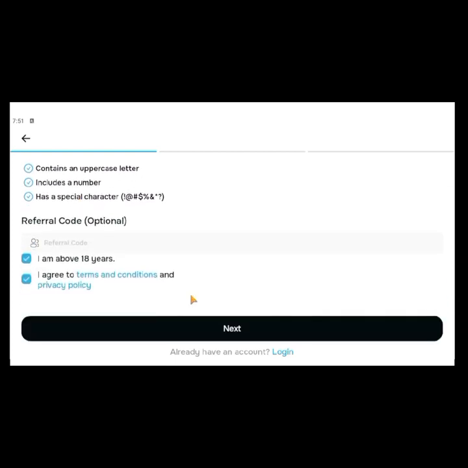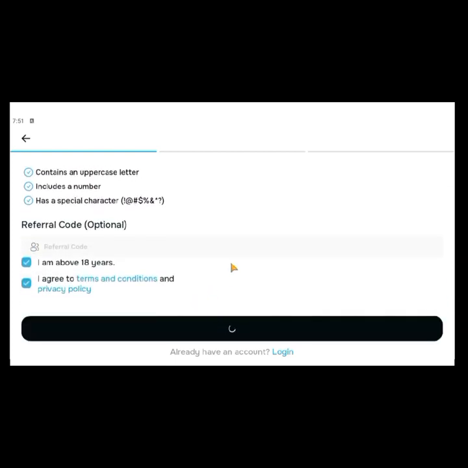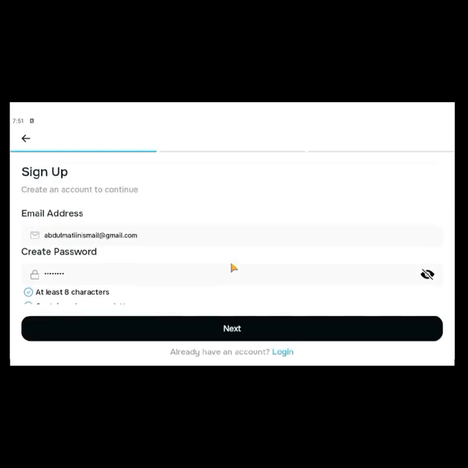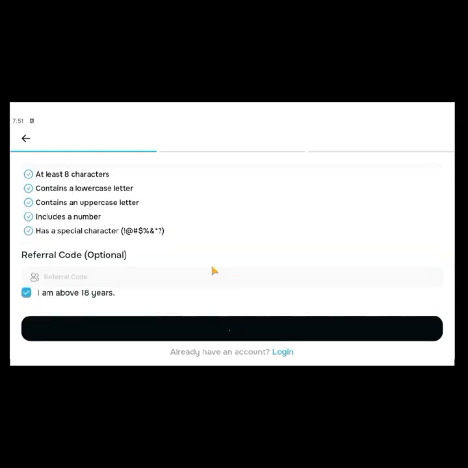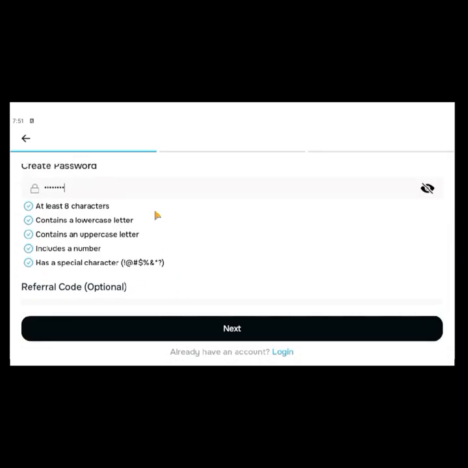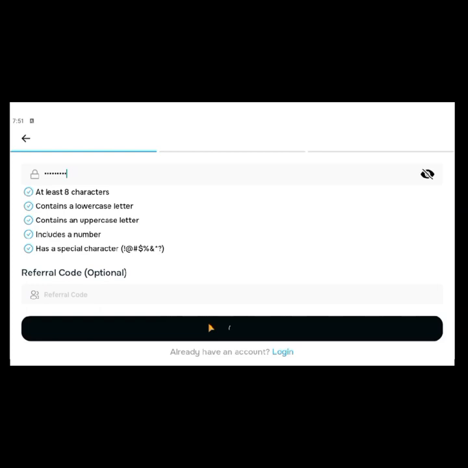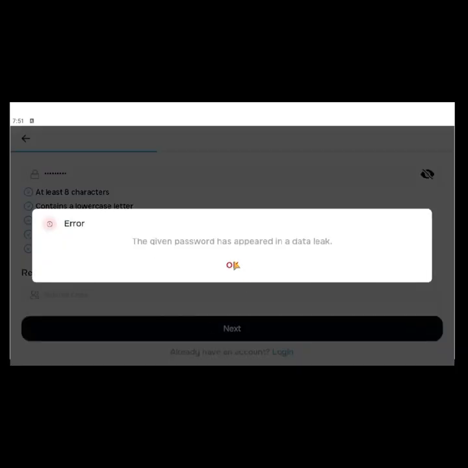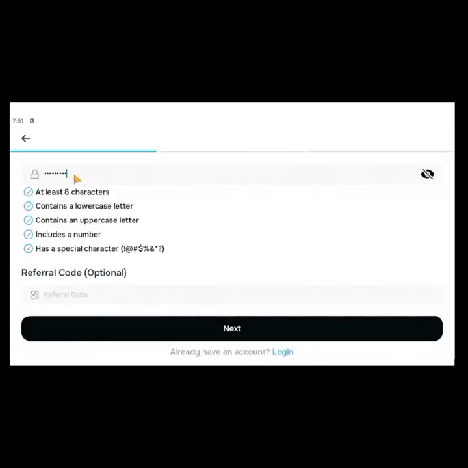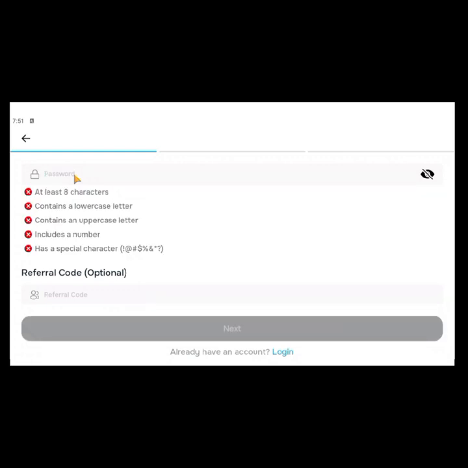Aha. Okay, so click on next. So very simple password, seeing something like that, something with at least one symbol. Should check it. Anyways, that's good. Click on next. Appeared in data leak. Wow. Well, I used test1234. Anyway, let's see. That is actually a very strong password technique. So let me see.